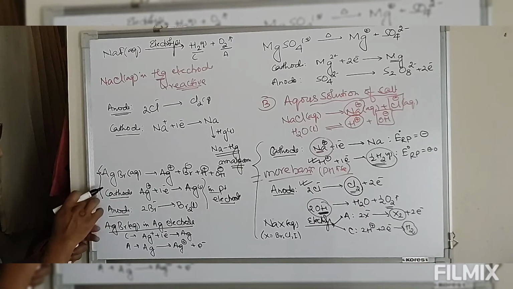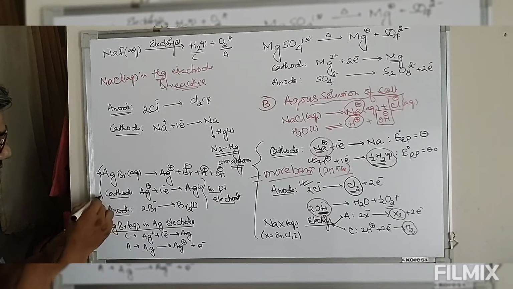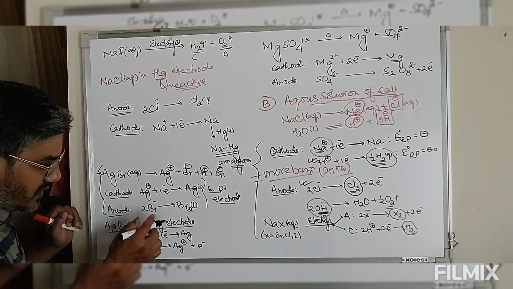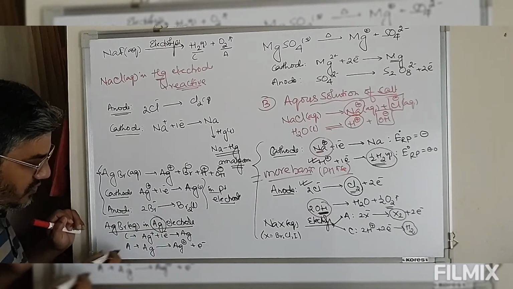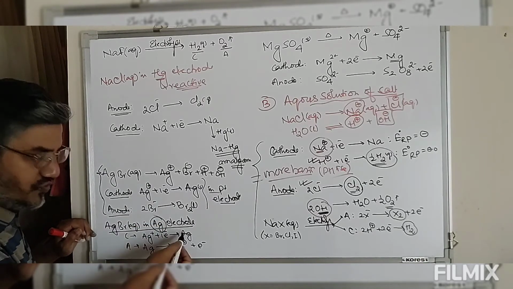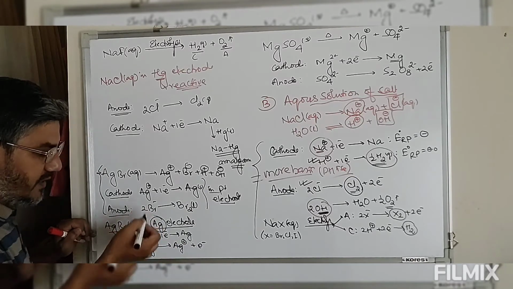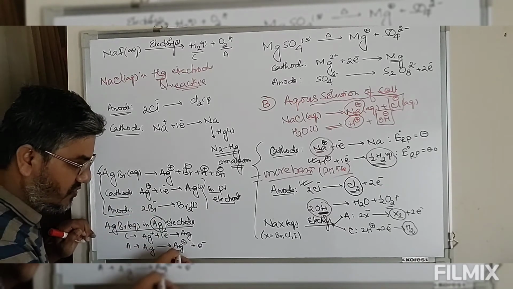Now look at this. In presence of inert electrode, we have silver and bromine formed, whereas in case of reactive electrode, silver ion is reduced to give you silver, and silver which was used as an electrode will undergo oxidation to give you silver ion.